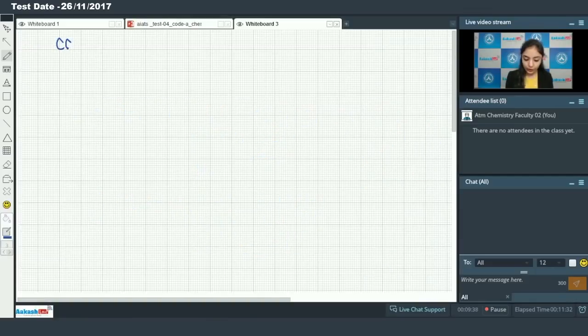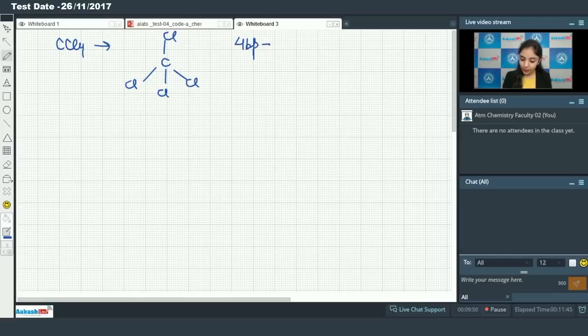Now draw the structure for CCl4. In CCl4 you have 4 bond pairs plus 0 lone pair. So the hybridization will be sp3 and the shape will be tetrahedral. So here the shapes of both molecules are different, and the hybridization is also different.